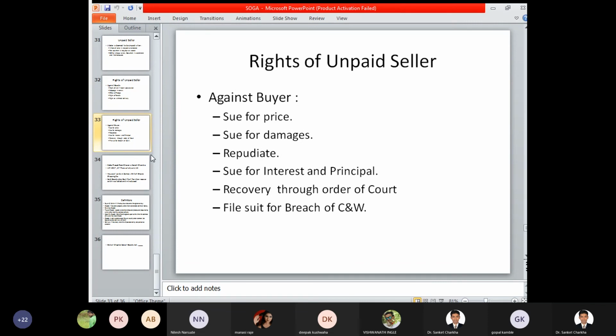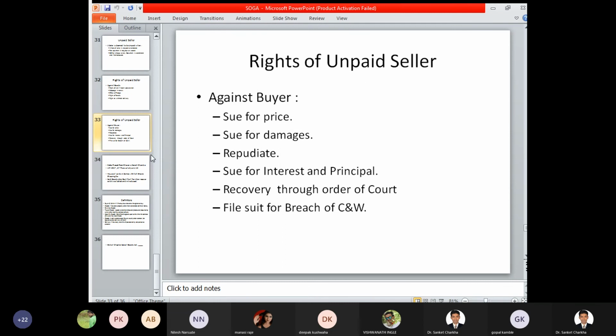So you can properly go to the court of law and get a certain order for recovery of those goods and services. The court can pass a conditional order with respect to the buyer for performance of that particular contract. The buyer may have to perform the contract based on certain considerations about in what way the contract has to be performed, whether the payment has to be made or not, or whether the contract has to be repudiated.